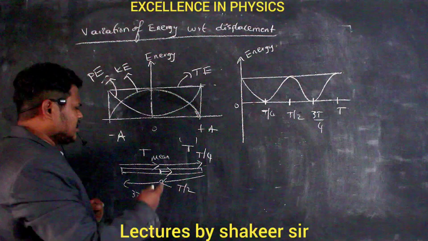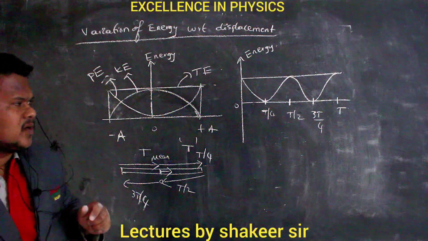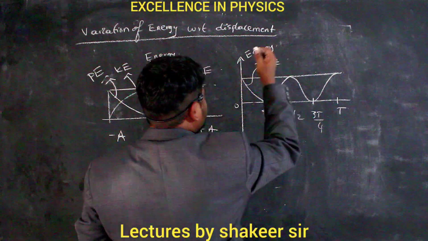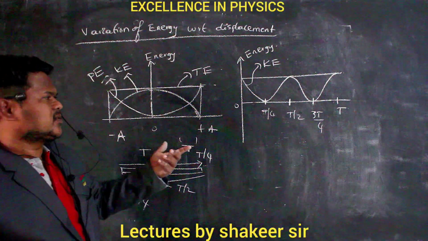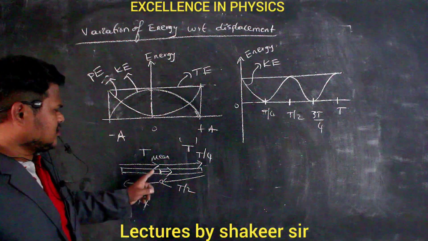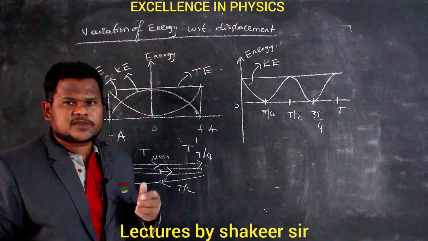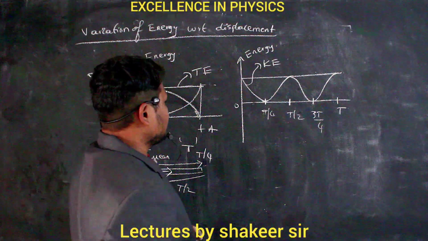Similarly, if I draw the graph of potential energy, what about potential energy? So this is the graph of kinetic energy. What about the potential energy graph? At the mean position, potential energy is 0. But from 0 to T by 4, the body is reaching the extreme position, no? So potential energy becomes maximum. Clear?